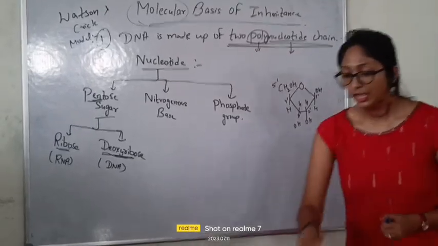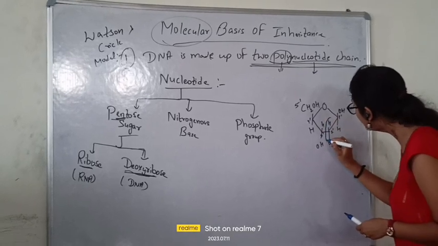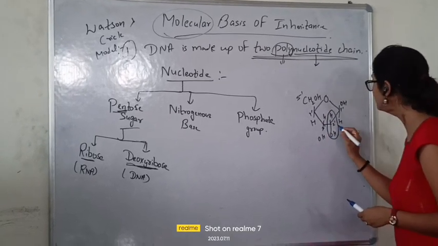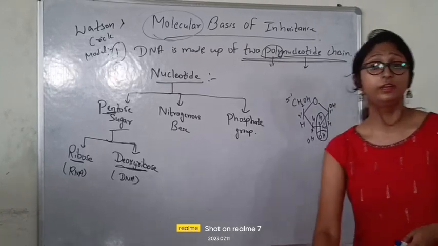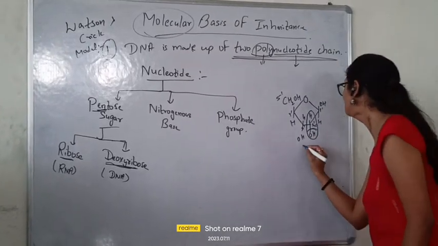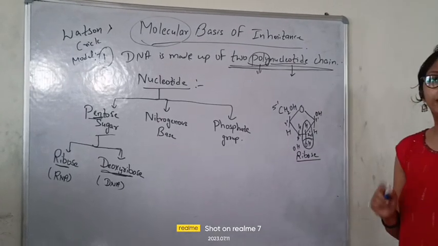Let me tell you. If you can see here, beta, at the second carbon chain, if OH is present, you can see the OH is present in the second carbon chain. If in the second carbon chain OH is present, then it is a ribose sugar.